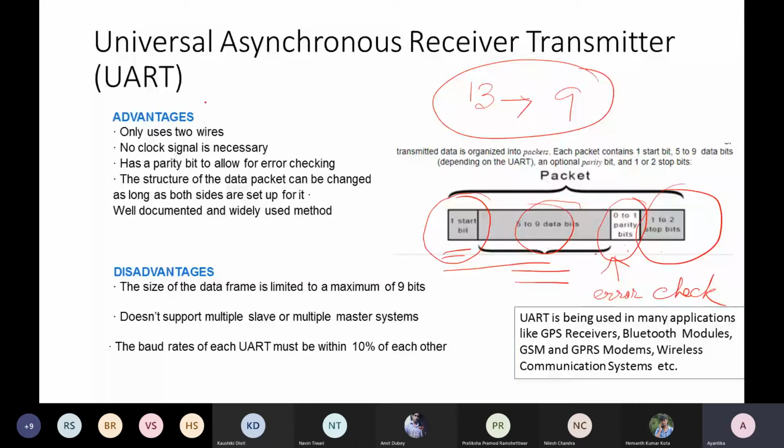So these advantages, I think, are quite straightforward. It only uses 2 wires, and at least a parity bit is there for error checking. But the disadvantage is that only a maximum of 9 bits of data transmission is possible. And also master-slave communication, which in most embedded scenarios is a requirement.